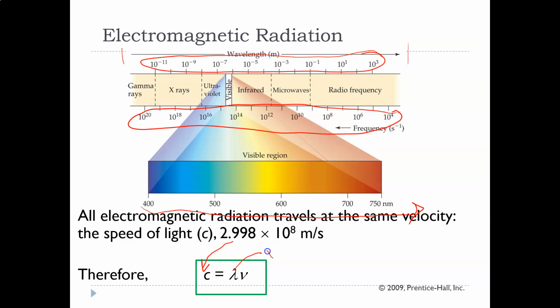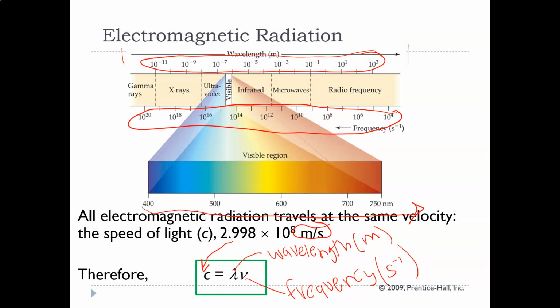That is wavelength, and this is frequency. And if we look at the units on the speed of light, its units are meters per second. So the wavelength must be in meters, and the frequency must be in per second. So it can't be in nanometers or micrometers, and frequency cannot be in megahertz. Remember, hertz is the same thing as a per second. So you have to get rid of all your metric prefixes before you use this equation.